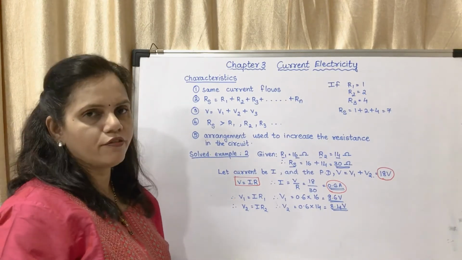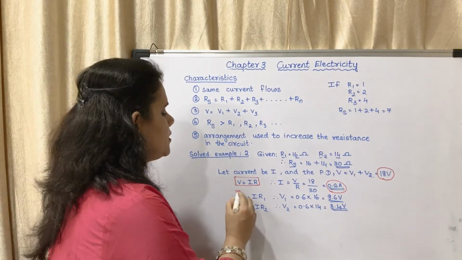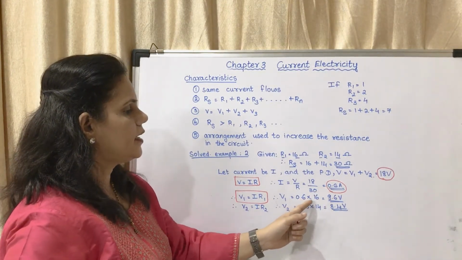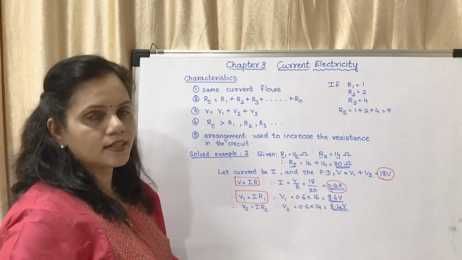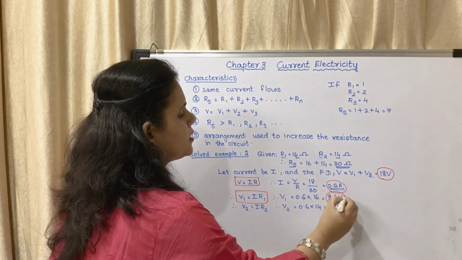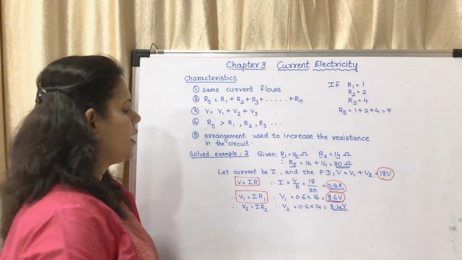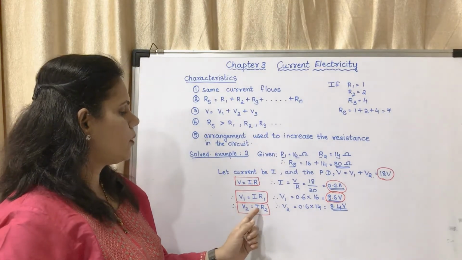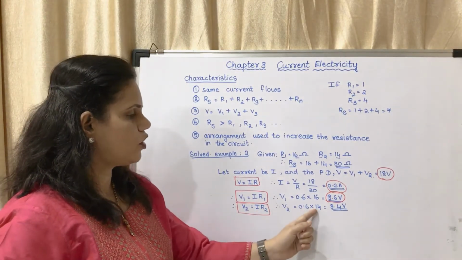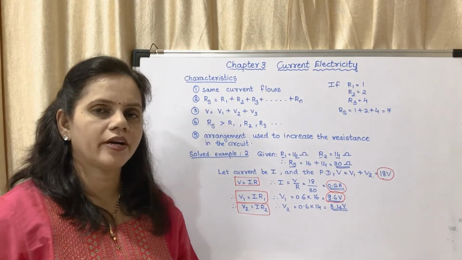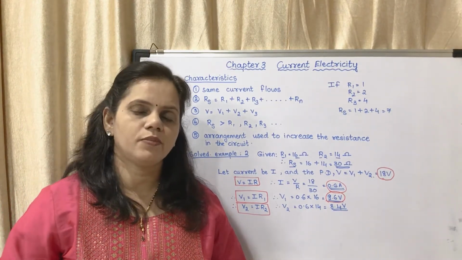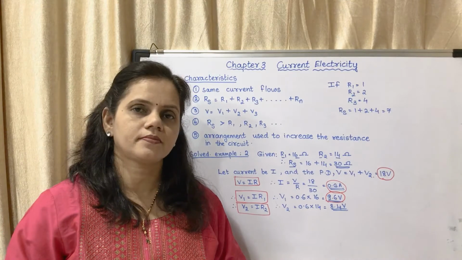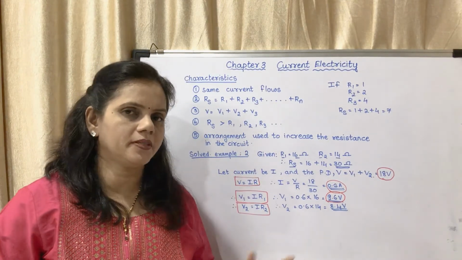Now we will find out V1. V1 is equal to IR1. So I is 0.6 into R1 is 16, you will get the answer 9.6 volts. And V2 is equal to IR2. So V2 is equal to I is 0.6, R2 is 14. By multiplying you will get it as 8.4 volts. These questions have been solved in the textbook. You could get those questions in your tests, so you may copy this.